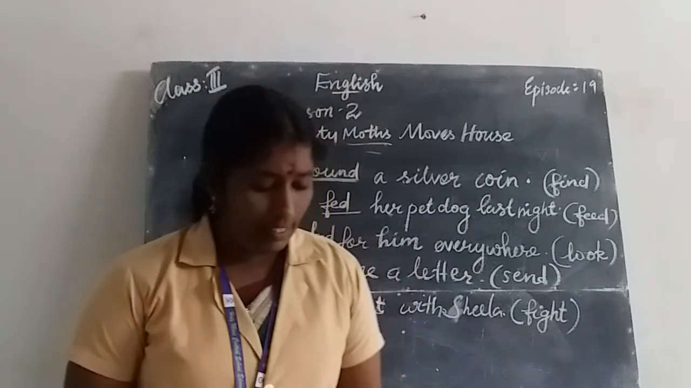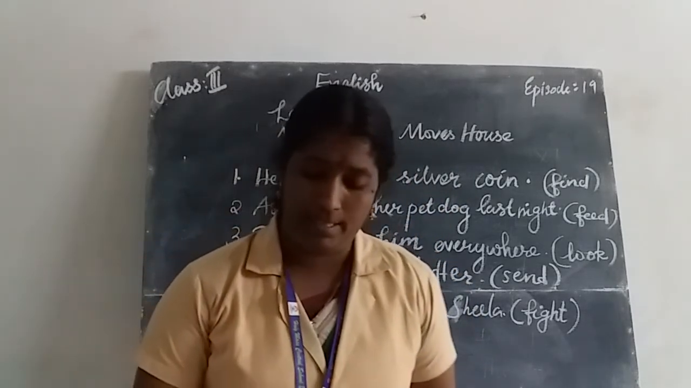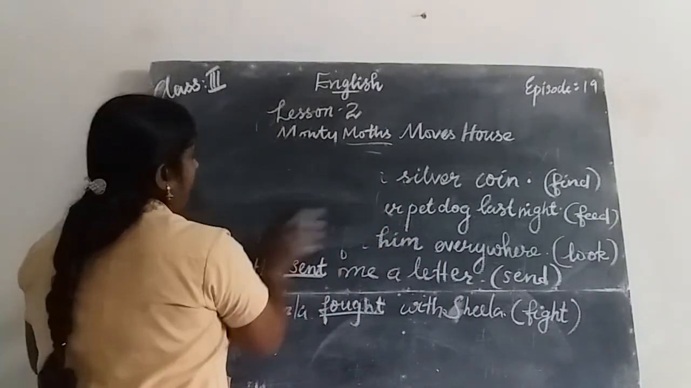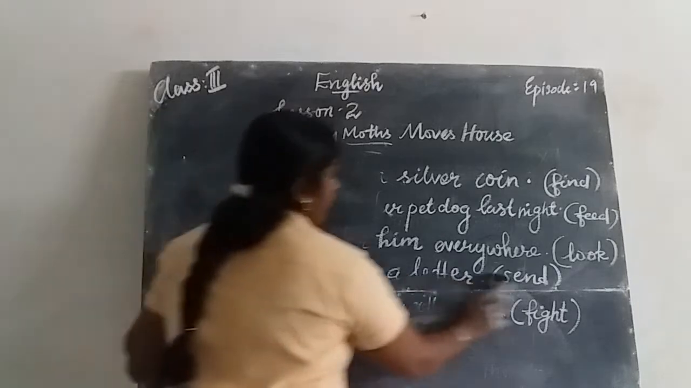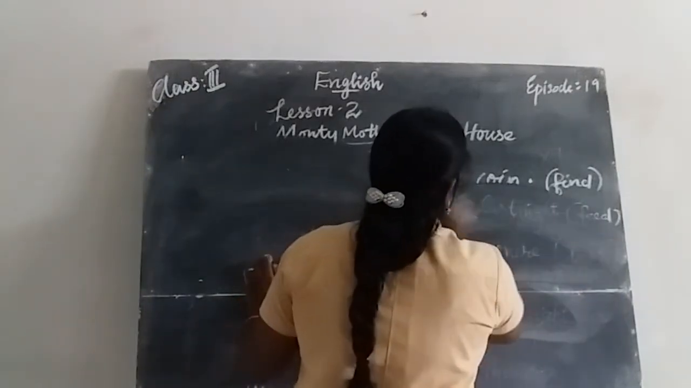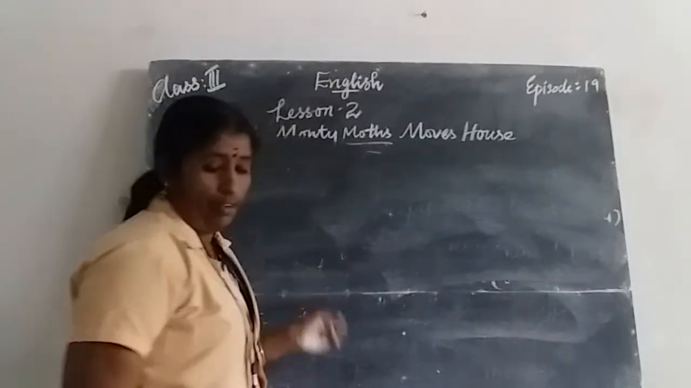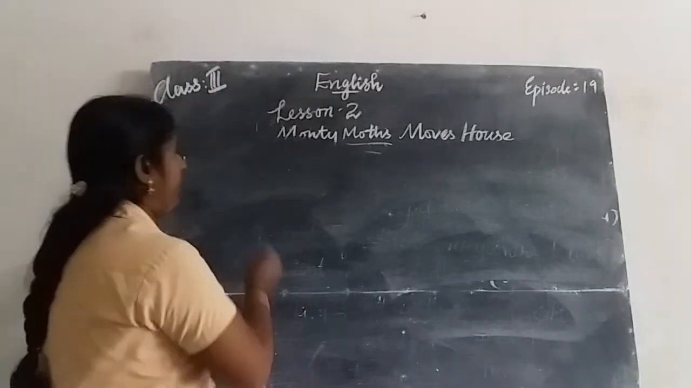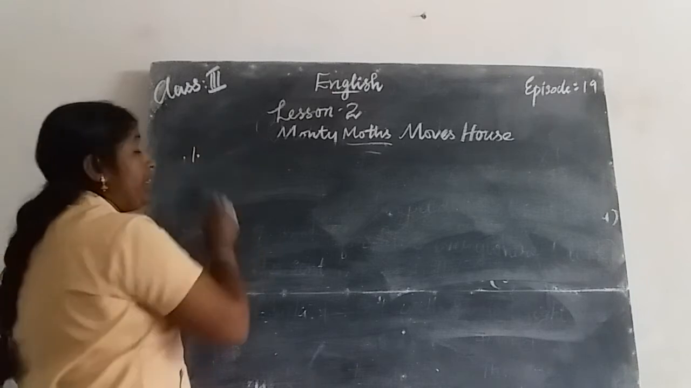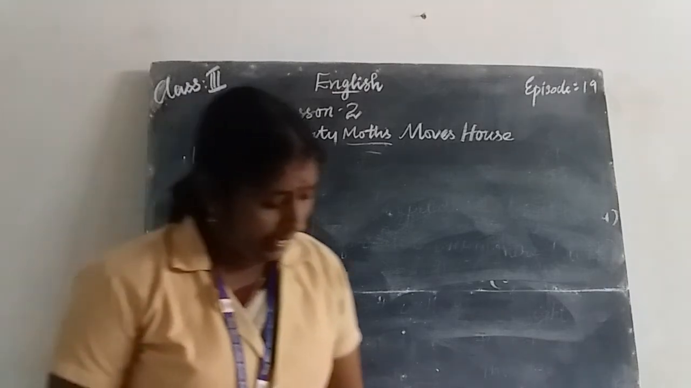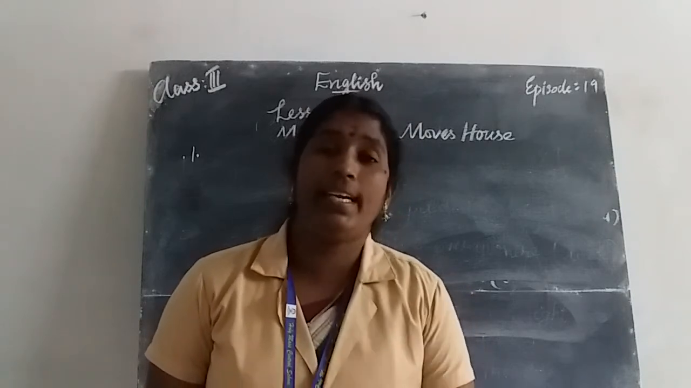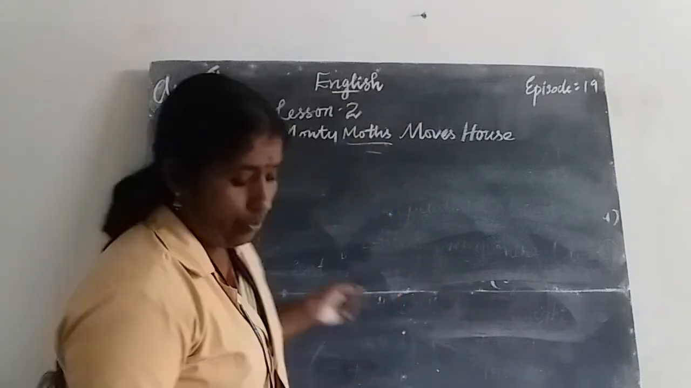Next one. Underline the verb and rewrite the sentence in the past tense. There are 5 sentences. Underline the verbs. Okay. The first one: I live in the old court. Which is the verb there? Live is a verb. Make it a sentence in past tense. You write in the blanks.